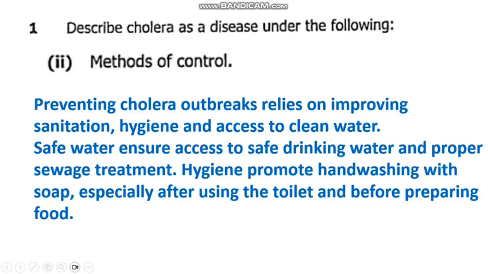So make sure that after using the toilets, you wash your hands with soap regularly. Again, you also ensure that as you are preparing food, you wash your hands so that you do not contaminate the food. In doing so, you may end up getting the bacterium that causes the cholera, which is Vibrio cholera, and you can suffer from cholera.